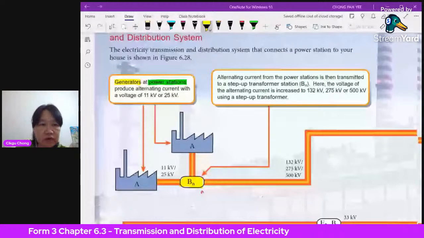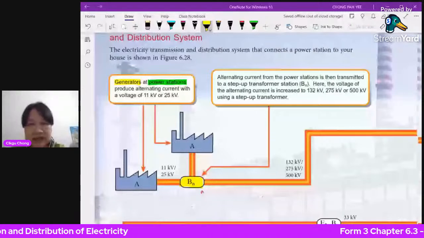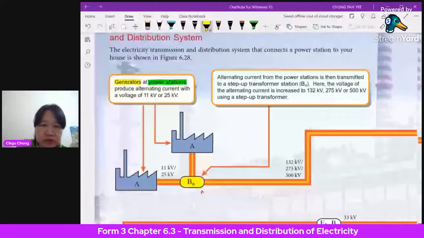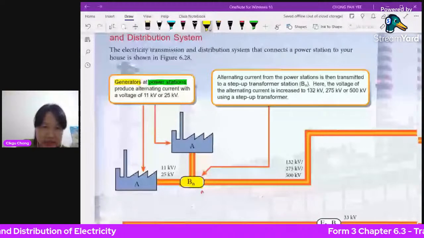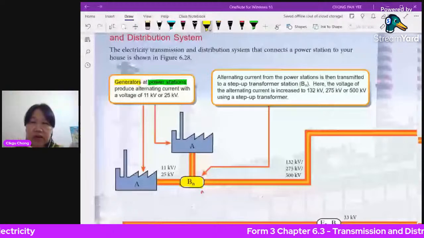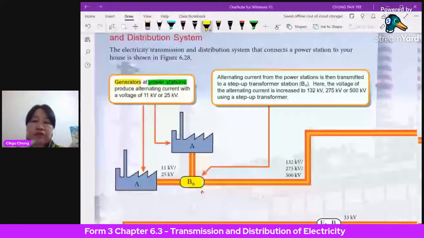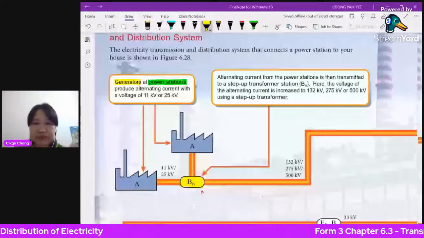So it's actually very, very high voltage. 25 kV is actually 25,000 volts. This is the voltage that is produced at this power station, either 11 kilovolts or 25 kilovolts. Now you need to transmit this current to everybody to use all over Malaysia, so you have to send it off. How do you send it off? You need this kind of transmission. You transmit through long distances using these very long wires.